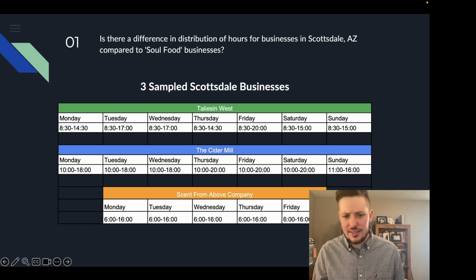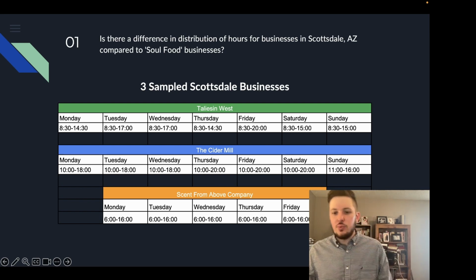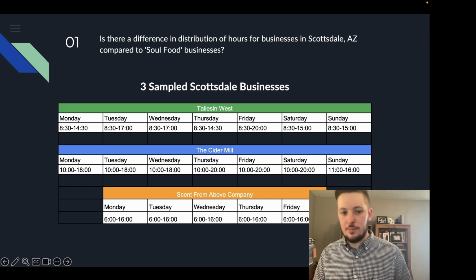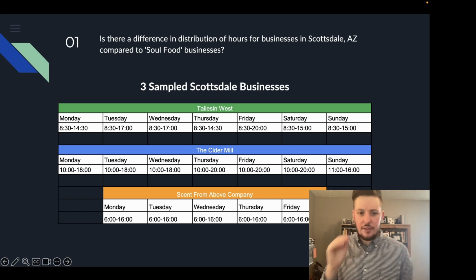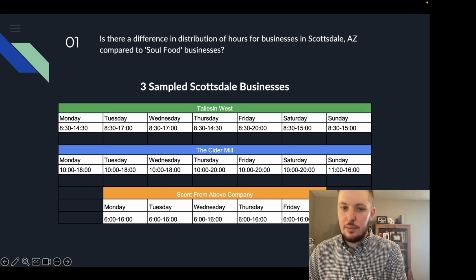And the thought process behind this is the type of thing that you would see on a door. You know, if you were to walk up to one of these businesses and try to look at what their hours would be, so you would know when to come by. And so a lot of what we did here was we looked at some of the comparisons and the things that are different across times, all of the opening times across all days except for Sent from Above, which were closed Sunday and Saturday. But all of these times center solely upon having the same opening time, and weekends are really the only time of variability for most of these businesses.